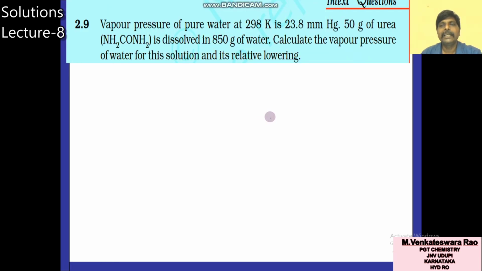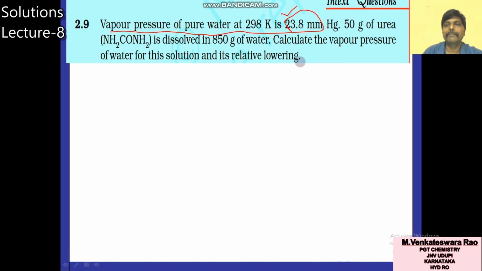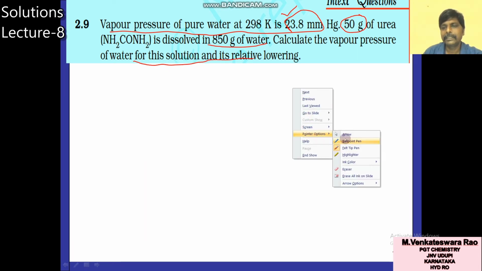Next question, an in-text question related to the same concept. Again, read what quantities are given. Vapor pressure of pure water at 298 Kelvin is 23.8 mm. That is pure water, the pure solvent, given. 50 grams of urea dissolved in 850 grams of water. Calculate the vapor pressure of its solution.